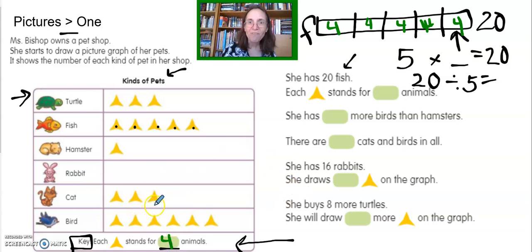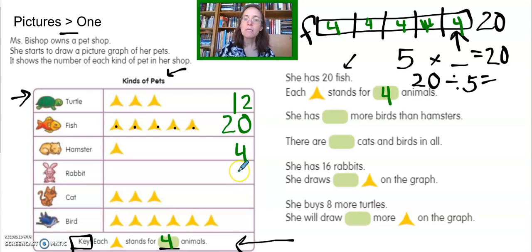That means we're going to have to do some multiplication to figure out this graph. We know that she has 20 fish. And we know now that each of those symbols stands for 4 animals. So I think the next step for me is to figure out how many in all. Well, 1, 2, 3. 3 times 4. 4, 8, 12. Now that hamster is super easy. 4 hamsters. There are no rabbits.